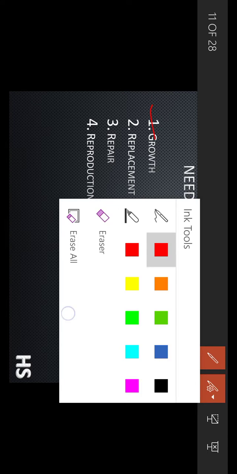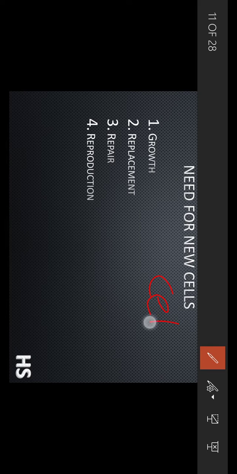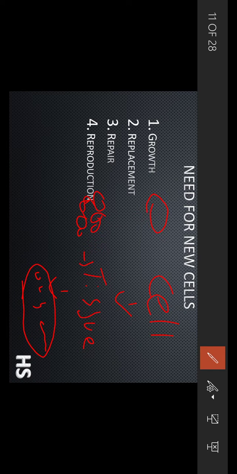As in this condition, cells make your tissue, tissues make your organ, and organs make your organ system. So we all started with a single cell. Many single cells combine to form a structure called tissue, and many tissues form an organ inside the body, and as we developed, we got growth in our body.